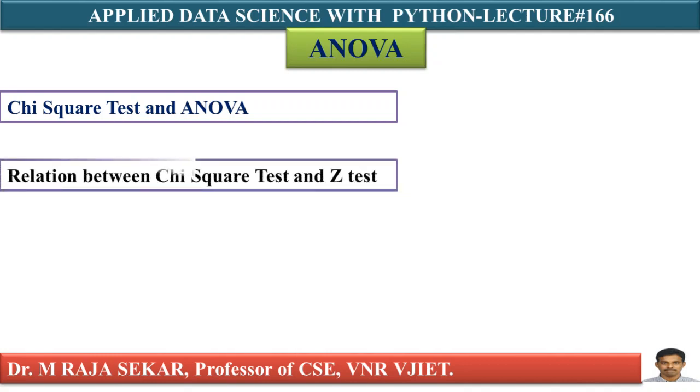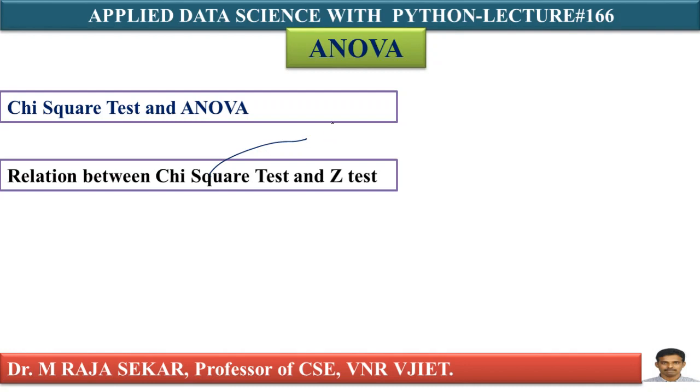The chi-square test can be viewed as the generalization of the z-test of proportions. You must understand here, the chi-square test can be viewed as a generalization of the z-test of proportions.